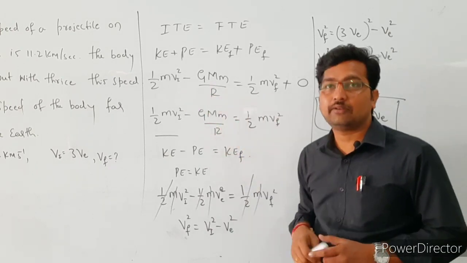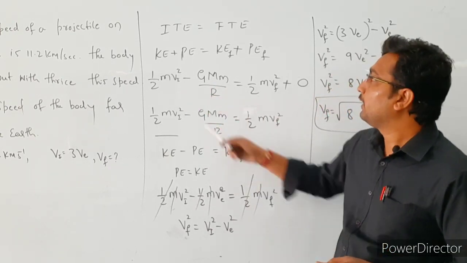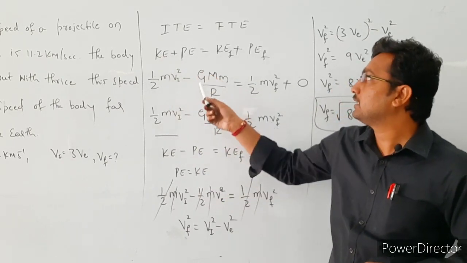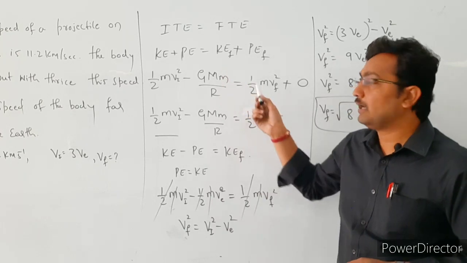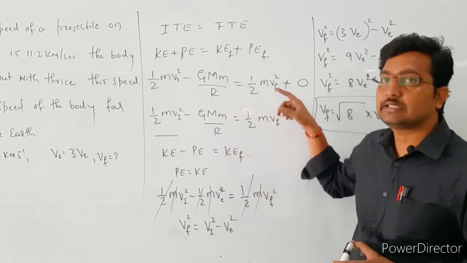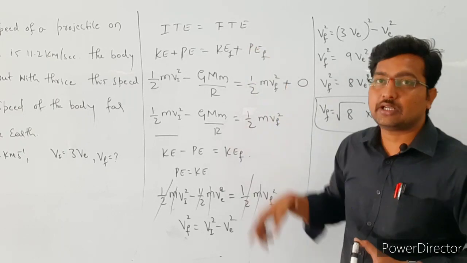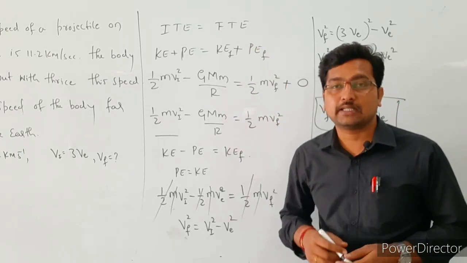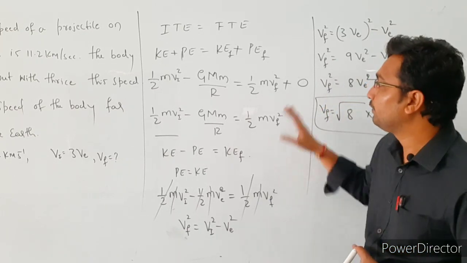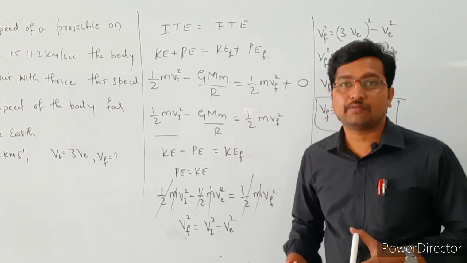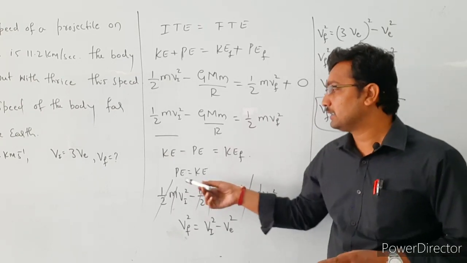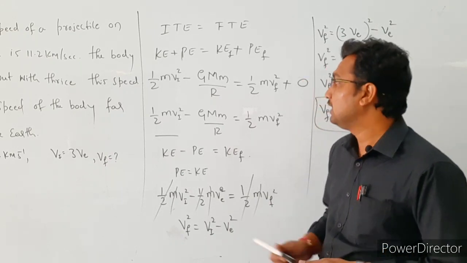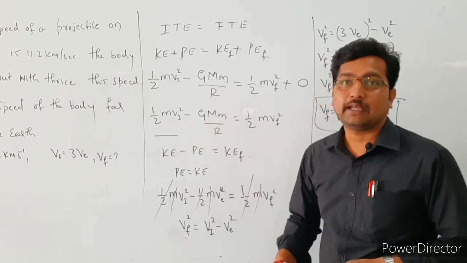So here we are substituting all the values. Kinetic energy, 1/2 m v_i squared, minus potential energy G M m divided by r, is equal to final kinetic energy, 1/2 m v_f squared. The final potential energy is 0 because that body is away from the earth's surface; if the body is at infinite distance, its potential energy is 0. Then there is one more condition for the escape speed: if the kinetic energy and the potential energy are equal, then only that body will escape from the earth's gravitational field. So we replace this term by kinetic energy.